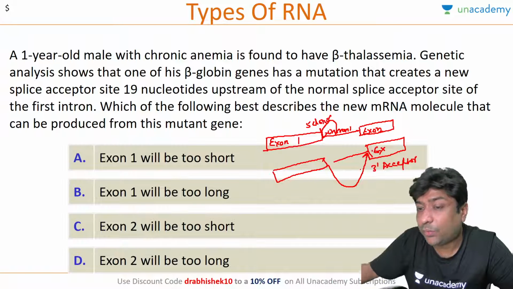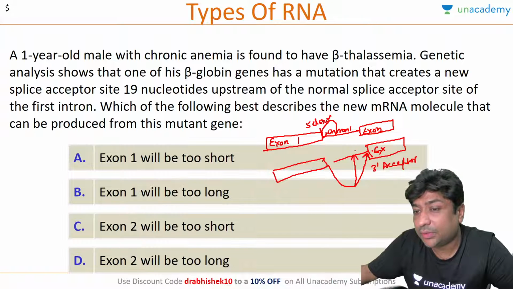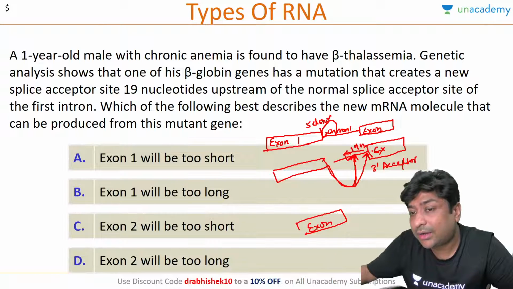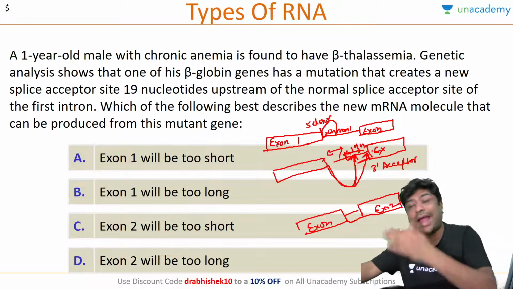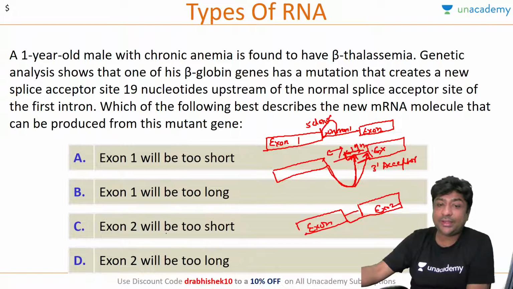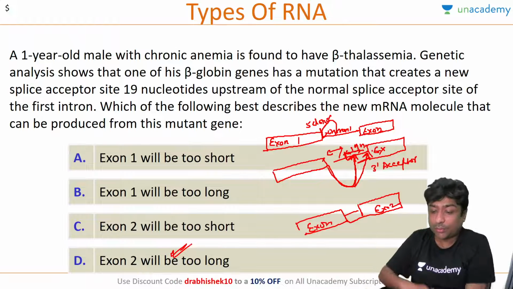But what is happening here is that rather than coming here, it is hitting somewhere here, 19 nucleotides upstream. So now this will be exon 1, this part of the intron will be included in the final mRNA, and this will be exon 2. Only this portion of the intron will be removed. These 19 nucleotides will be added to exon 2, so exon 2 will be very long. Is this clear?